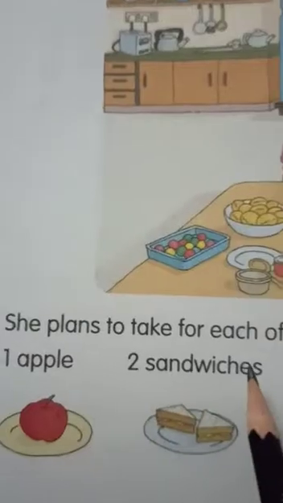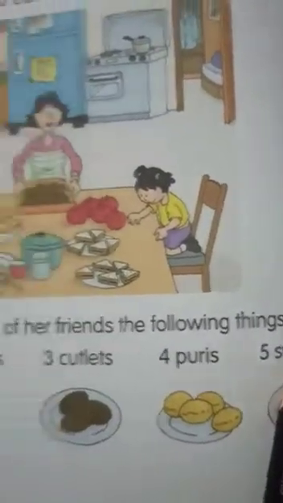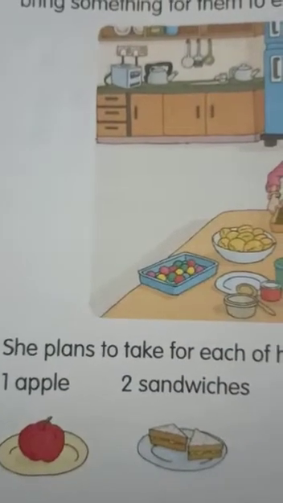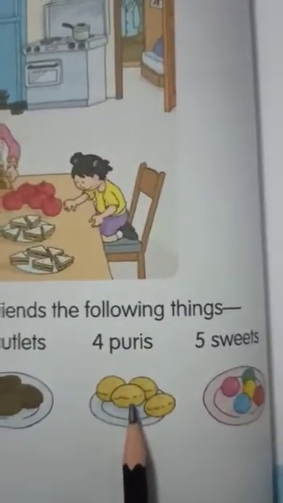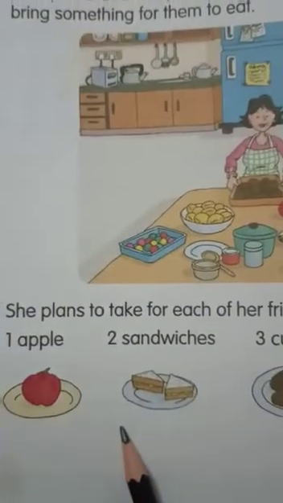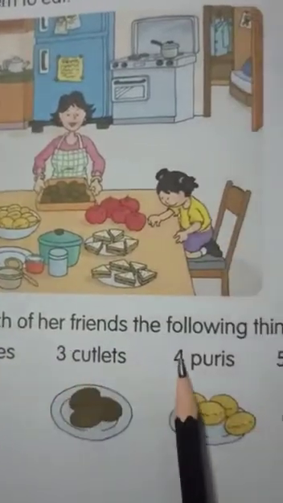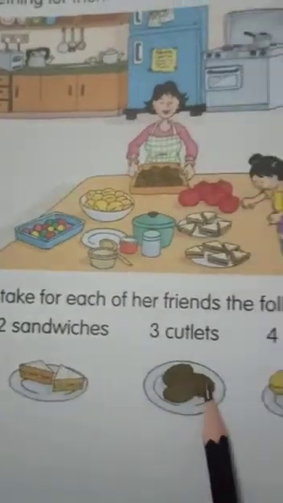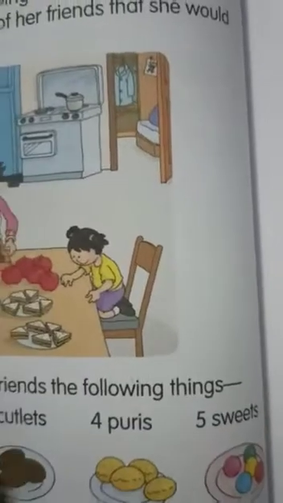Now she plans to take for each of her friends the following things: 1 apple, 2 sandwiches, 3 cutlets, 4 puris and 5 sweets for each of them.